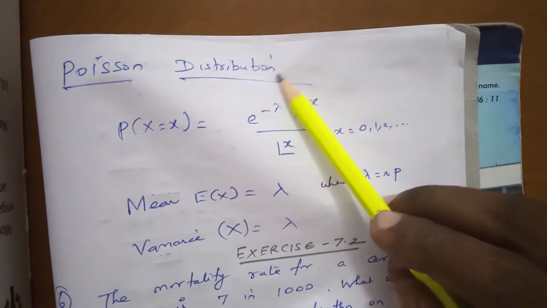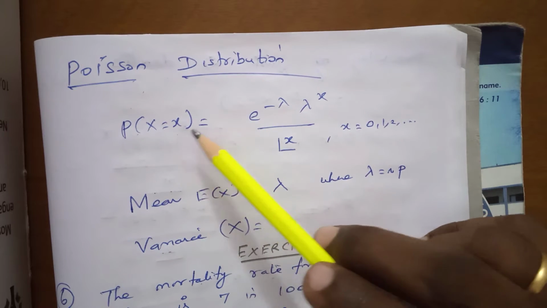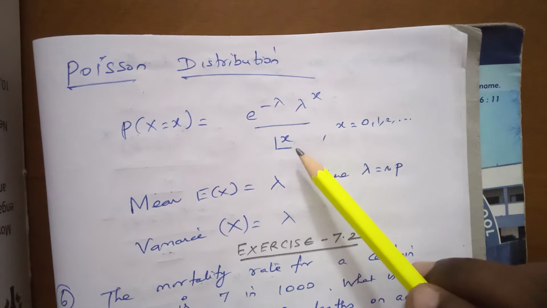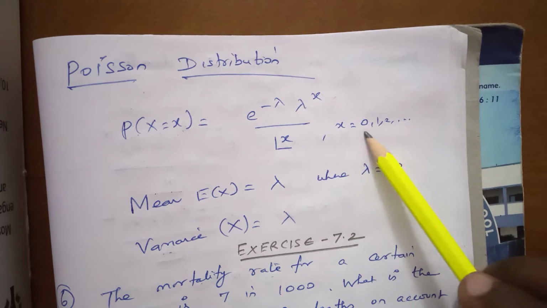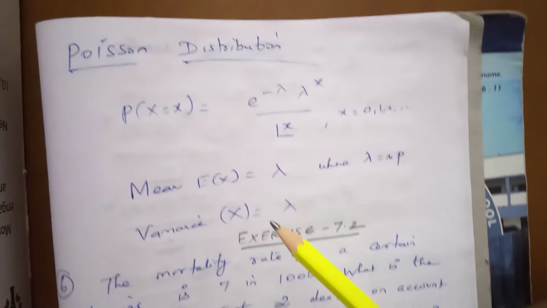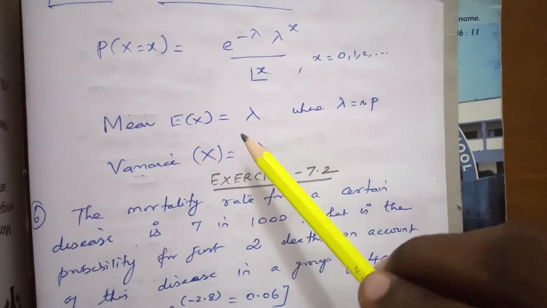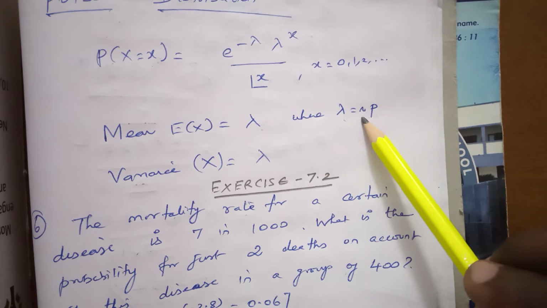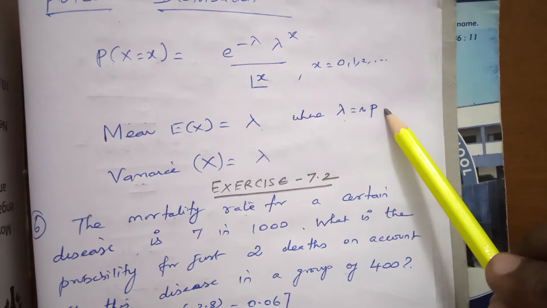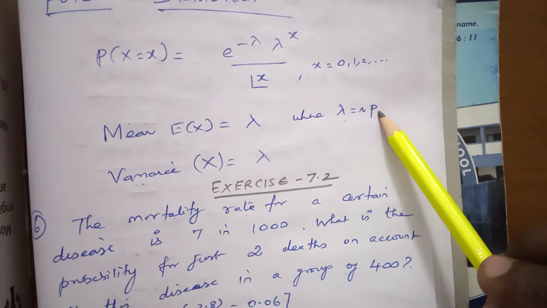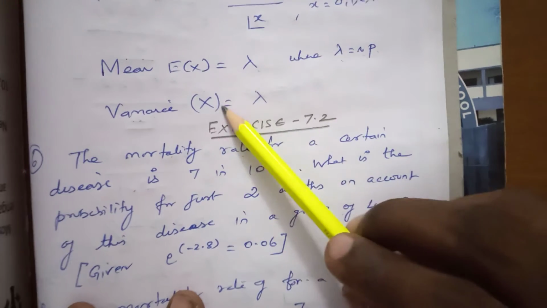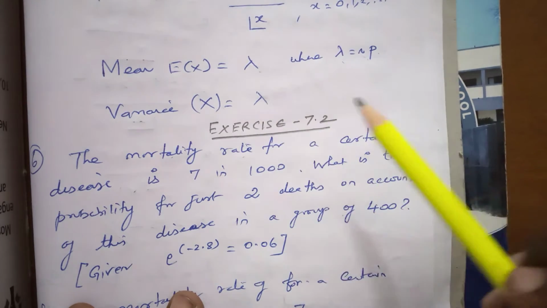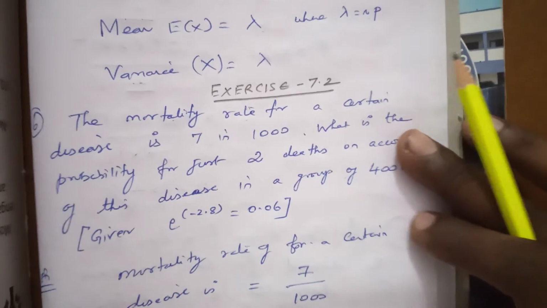Poisson distribution. The probability formula is P(X = x) = e power minus lambda, lambda power x by x factorial, where x runs over 0, 1, 2, and so on. The mean value of the Poisson distribution is lambda, where lambda equals n into p, the number of times into the probability value. The variance is also lambda, so the mean and variance are the same for the Poisson distribution.